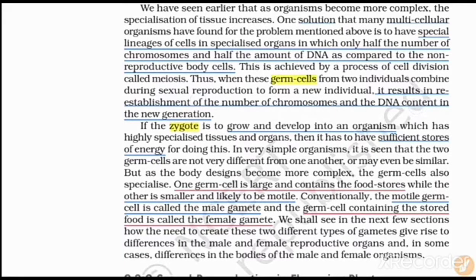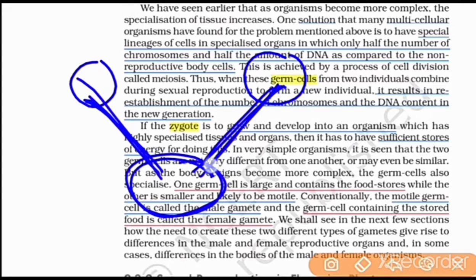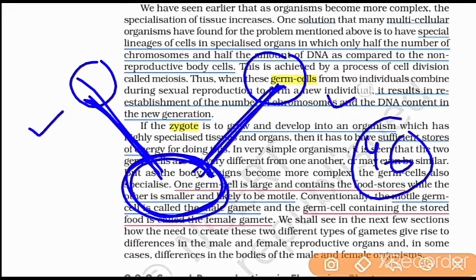There are two germ cells. They are different from one another, and there is a formation of a complex cell. How is the complex formed? One germ cell is large and contains a food store, while the other is smaller and likely to be motile. Conventionally, motile germ cells are called male gametes, and the germ cell containing stored food is called the female gamete. The female gamete is large and the male gamete is small. These two combine, forming a fusion, which is known as a zygote.